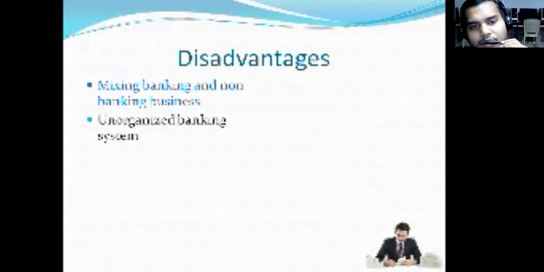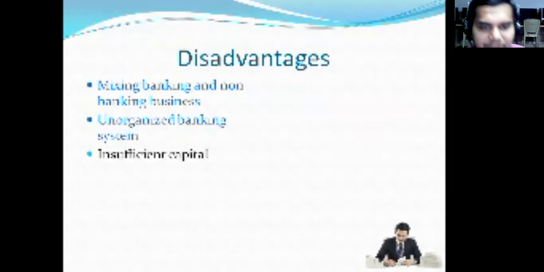But when it comes to this unorganized sector, whatever rate of interest they want will happen. They will accept deposits at lower interest rates, let me say for 1 rupee, and they will lend the same amount to needy customers for 5 rupees or 10 rupees. Then who is supposed to question them, and who is supposed to take them to court? No one. So this is the major problem of the unorganized banking system.